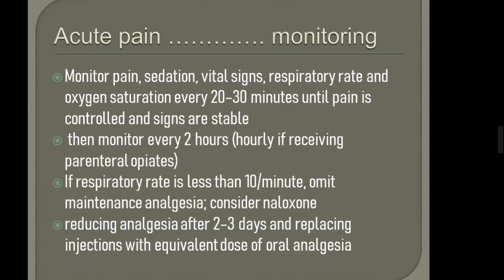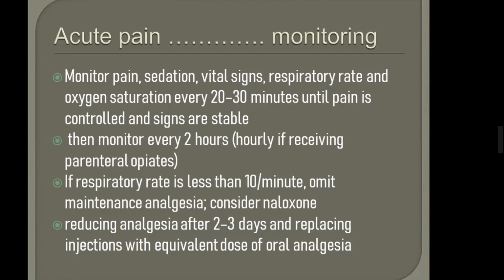If respiratory rate is less than 10 per minute, what will you do? You will omit analgesia. And what is the antidote of opioid? Anyone? Naloxone. Injection naloxone, exactly.